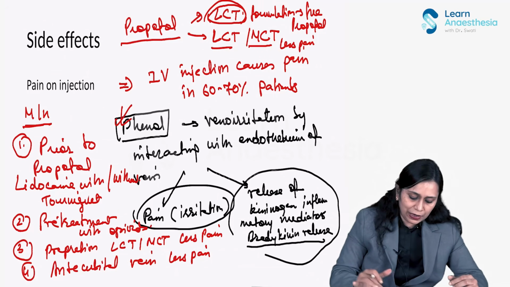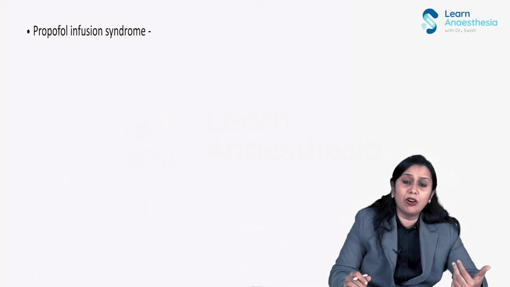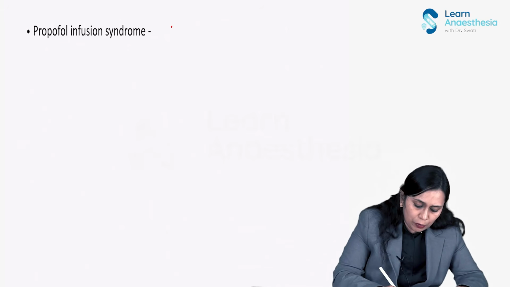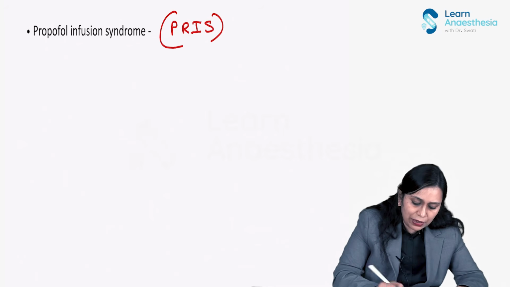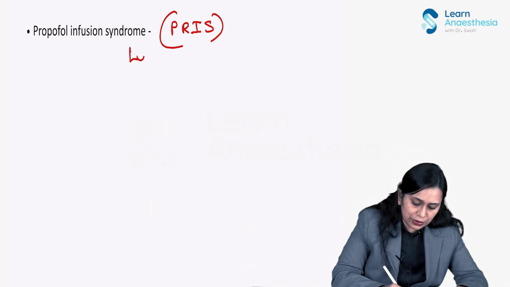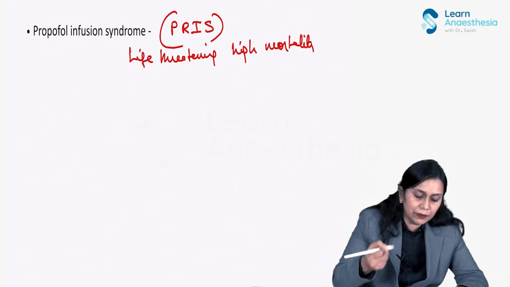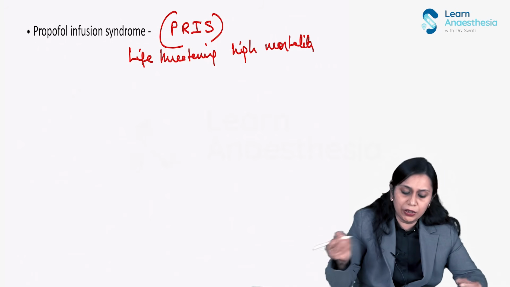Then the other side effect, a very notorious one with a mortality of 50%, is propofol infusion syndrome, or PRIS. This is life-threatening, with a very high mortality, and it depends upon dose and duration.